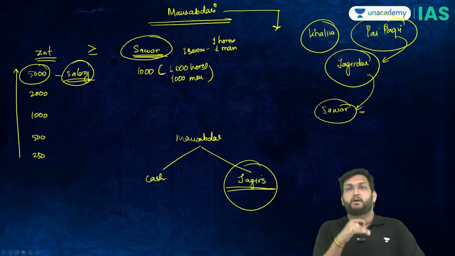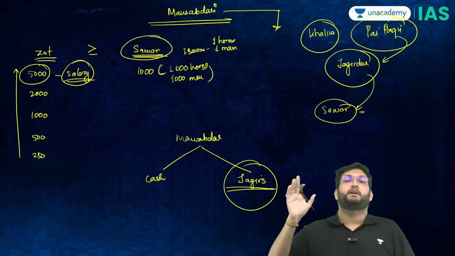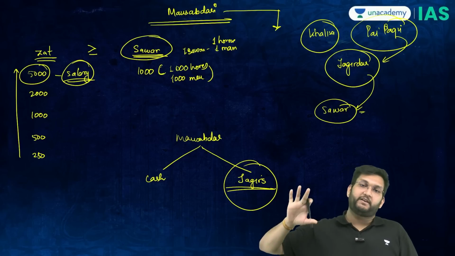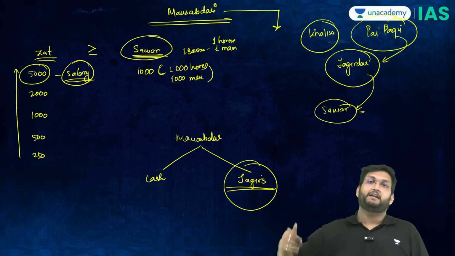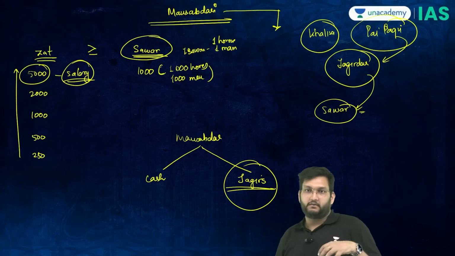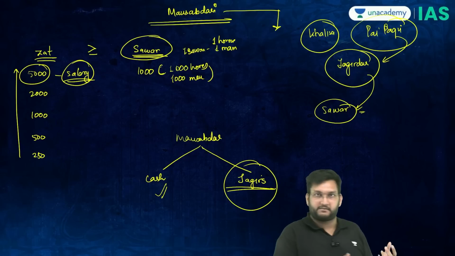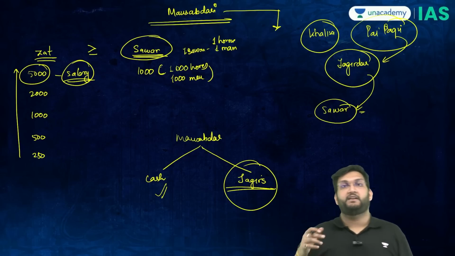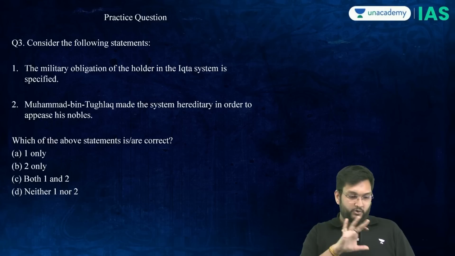So the basic concept here is, if Ikta had proper military obligation decided into it, it would become Mansabdari. The difference being that not every Iktedar or every Mansabdar in that regard is getting a Jagir. He can also get a cash salary. For example, Abul Fazal and Faizi used to get cash salaries. However, if you're a military commander, you will be given a Jagirdar Mansabdar. So this is where these three together come through.